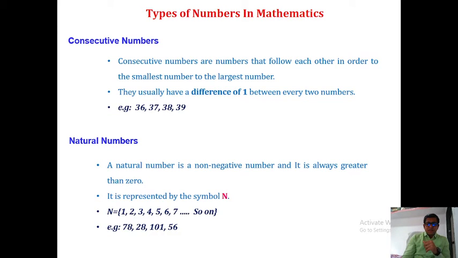This is the set. The N set means it is a natural number set.